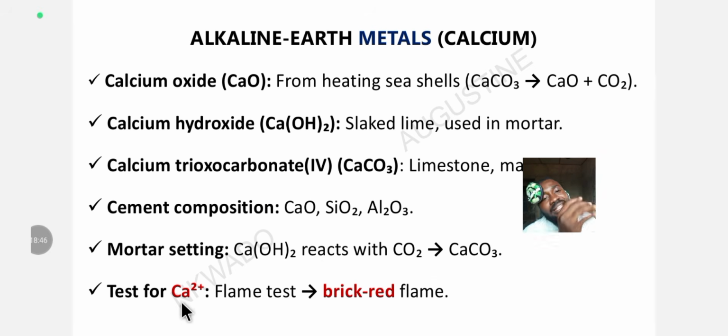All right. Now, what is the test for calcium(II) ion? It's still done with the flame test because it's a metal. When you burn the metal in question, because we are testing for the presence of calcium, you are going to get a brick red flame. So when you see a brick red flame, that confirms the presence of calcium(II) ion.